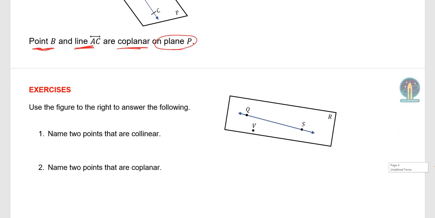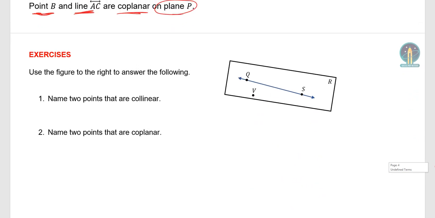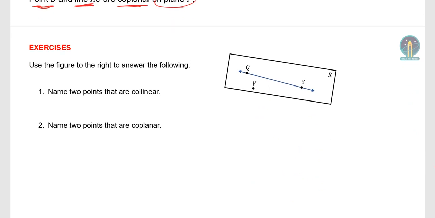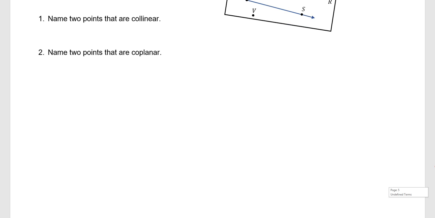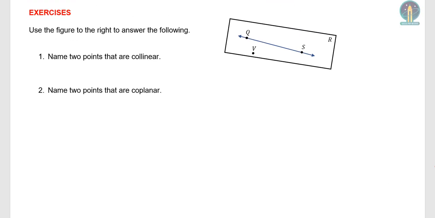All right, and here we have more exercises. Please pause the video, work on these, and come back for the solution. Okay, use the figure to the right to answer the following. Name 2 points that are collinear.